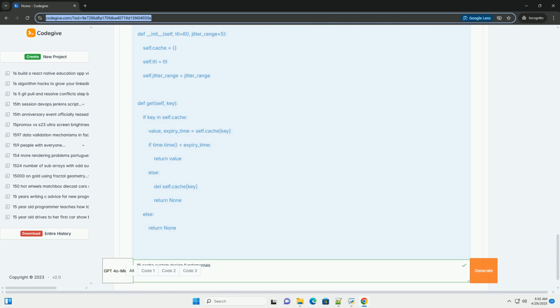2. Cache hits and misses, understanding performance. Cache hit: when the requested data is found in the cache, it's called a cache hit. This is the desired outcome, as it provides fast retrieval. Cache miss: when the requested data is not found in the cache, it's called a cache miss. The system must then retrieve the data from the main store, potentially updating the cache for future requests.